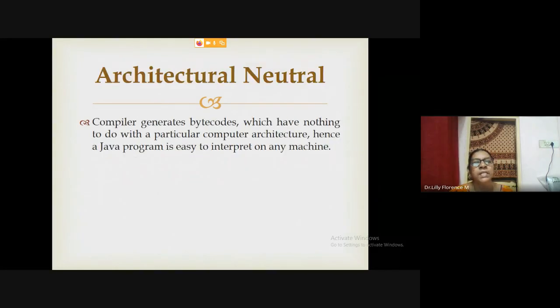And architectural neutral is nothing but, since we are generating bytecode, that bytecode can be run on any system, either 32-bit architecture or 64-bit architecture. On any architecture the program will run. That is why it is architecture neutral. These are some of the main features of Java programming.